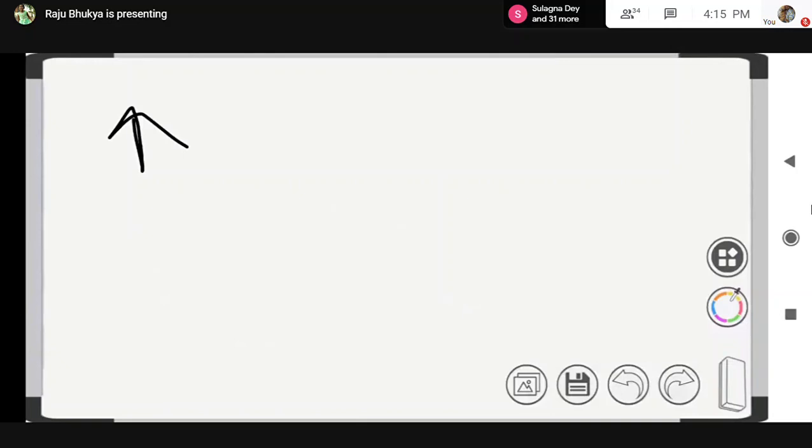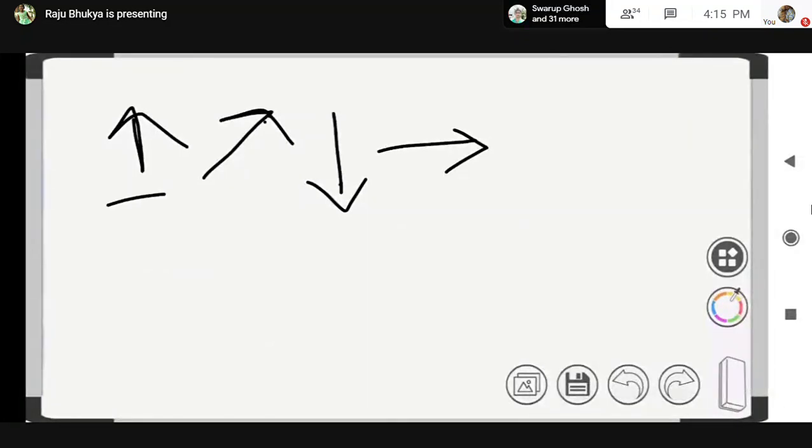So consider these are the domains. Here each domain means what? It is a small region of a group of metal ions. So this is the random arrangement of metal ions called domains. In the absence of a magnetic field, the domains of ferromagnetic substances are oriented randomly.